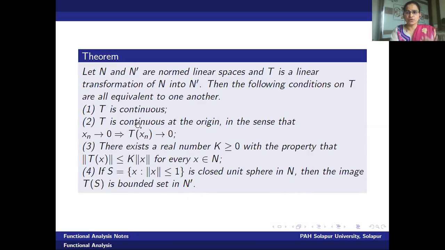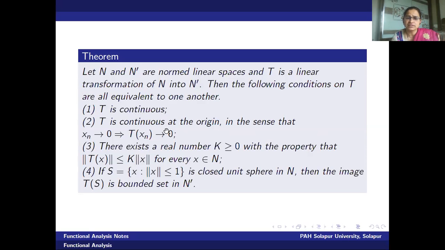To prove that 4 statements are equivalent, what one has to do? There are 2 ways. First, prove 1 implies 2, 2 implies 3, 3 implies 4, and 4 implies 1, which is one way to prove. Or one can prove 1 if and only if 2. This we have done already. We have already proved that if mapping T is linear, it is necessary and sufficient to prove that T is continuous at any point. And if I select that point as origin, the first is true.